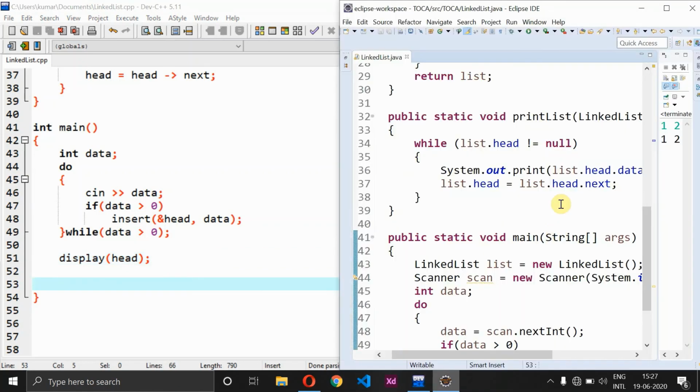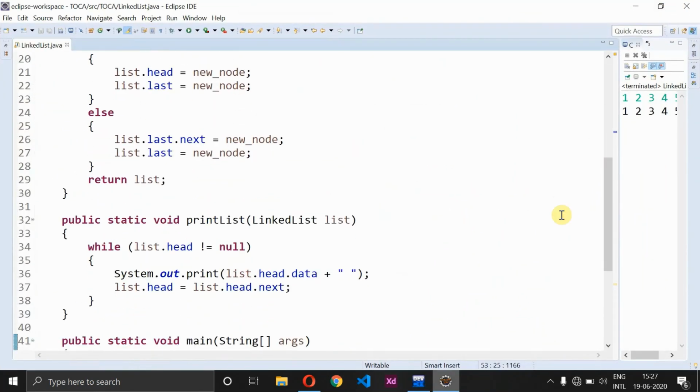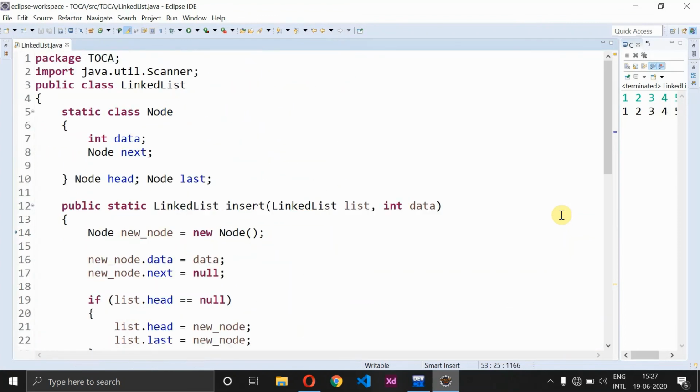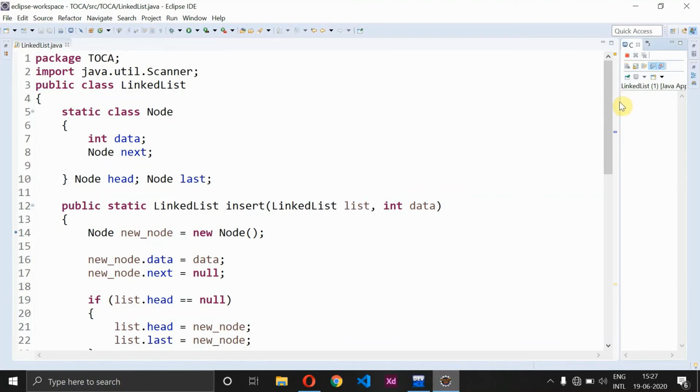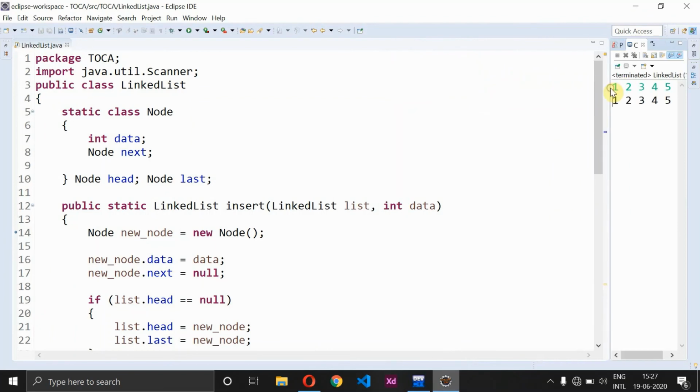Same with Java also. So in Java also we are almost doing the same. There is no such big difference in Java as well as C++. So whatever code I have written in C++, the same has been written in Java also. So let me just compile this one more time and show you how it really works. So in Java program I have given the input as 1 2 3 4 5 and 0, and see here we have received the same output the way the user has given the input.